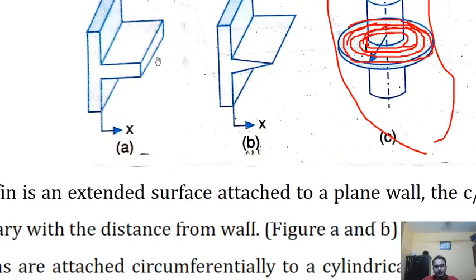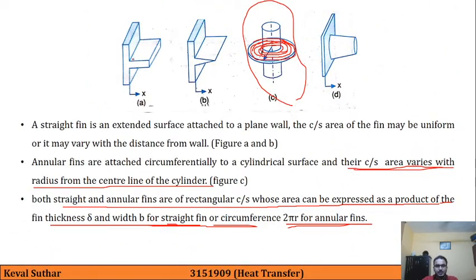So what it is trying to say is that this distance will be b and this distance will be delta. Once we multiply them, we will get the cross-sectional area, and here we will get 2 pi r.